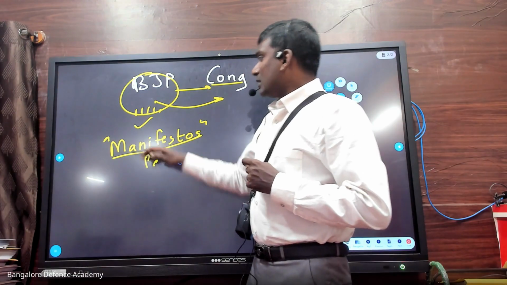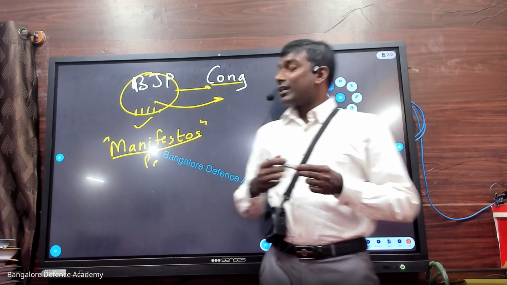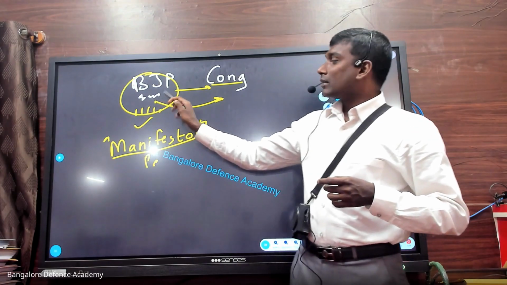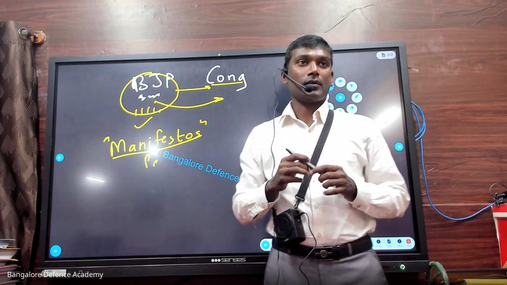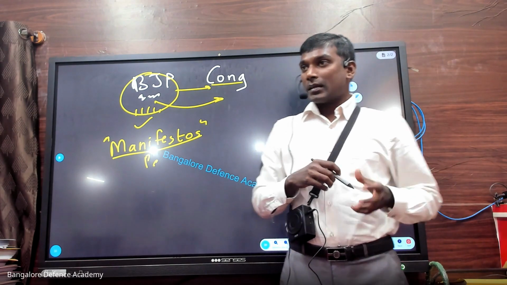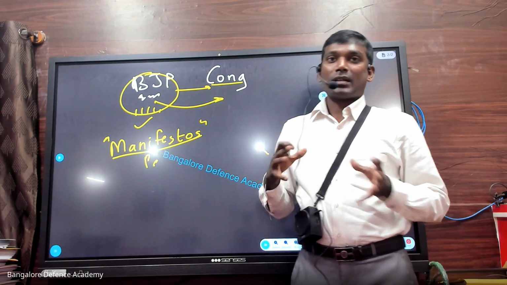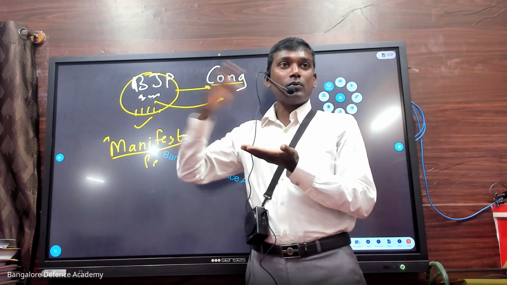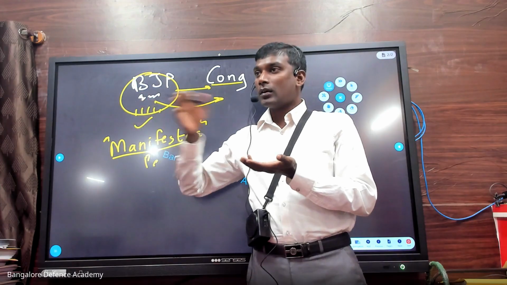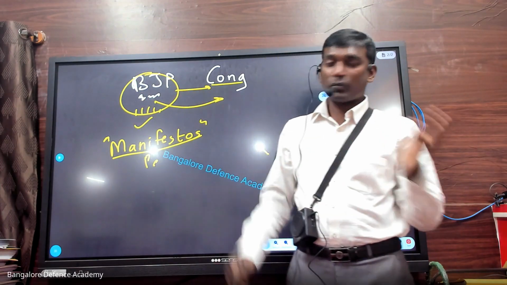People give a mandate to this political party, but unfortunately the leaders here join another party. We don't get a stable government. So in order to get a stable government, we have to stop these people from joining one party to another party. After the election, not before the election.